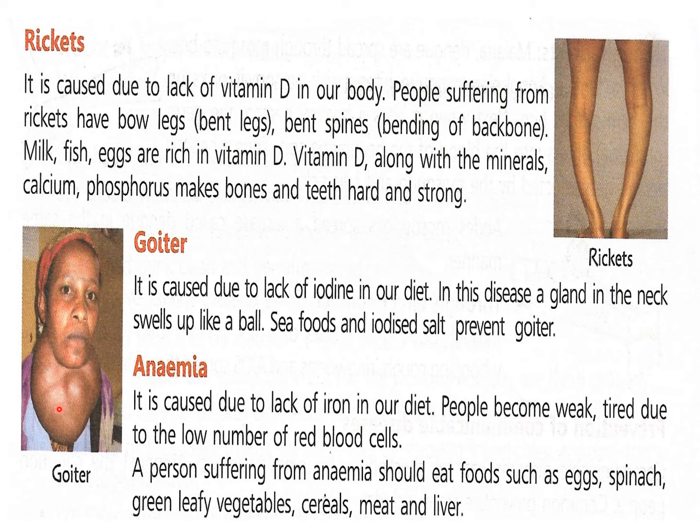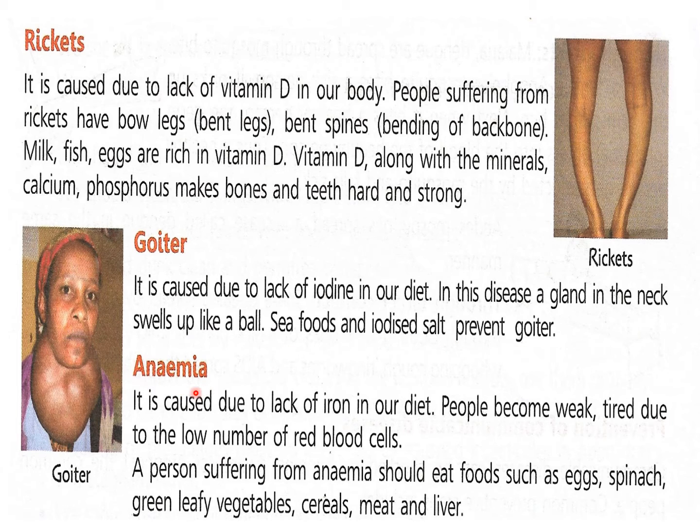finished now. You cannot see this disease much, but previously in olden times, a lot of people used to have this disease because of the lack of iodine. Now this disease has gone because we all are eating iodized salt. It is caused due to lack of iodine. In this disease, a gland in the neck swells up like a ball. Seafoods and iodized salts prevent goiter.